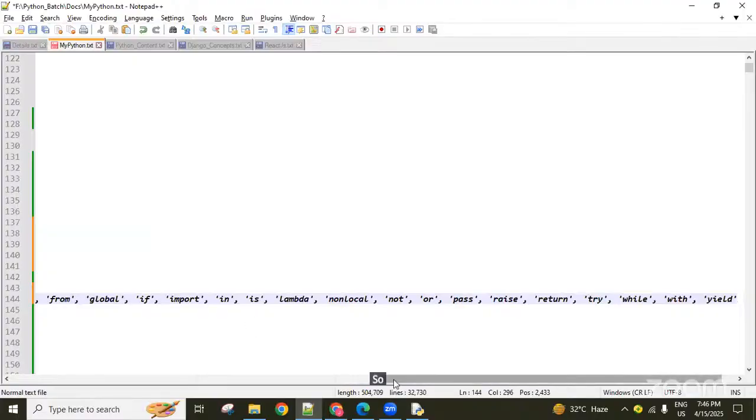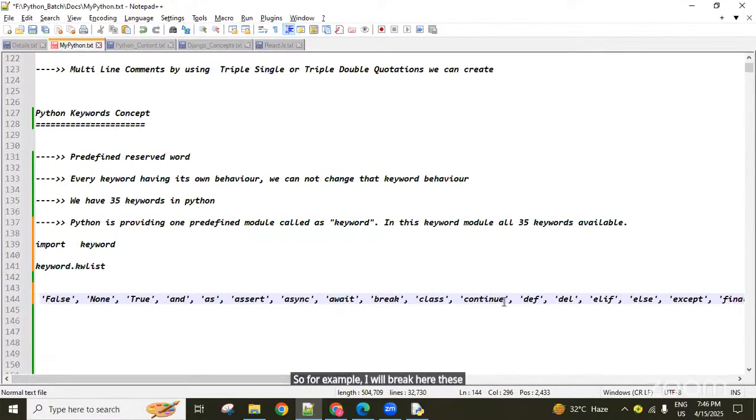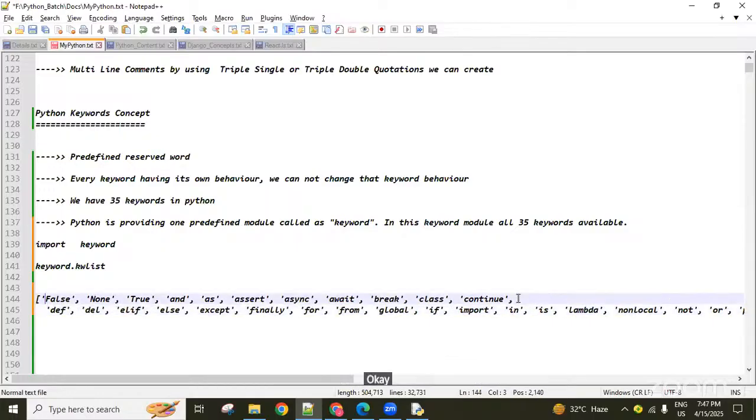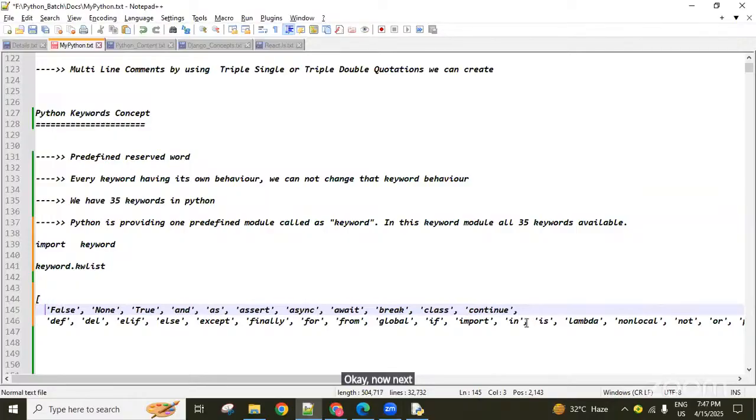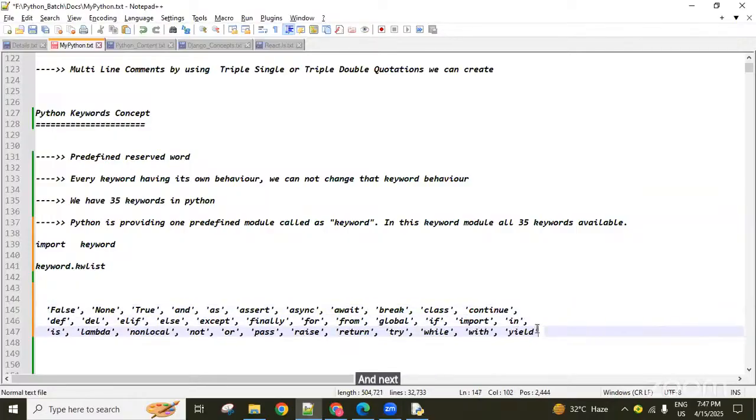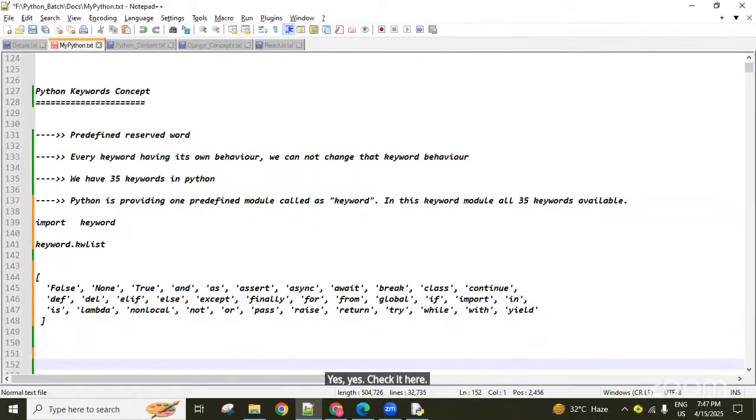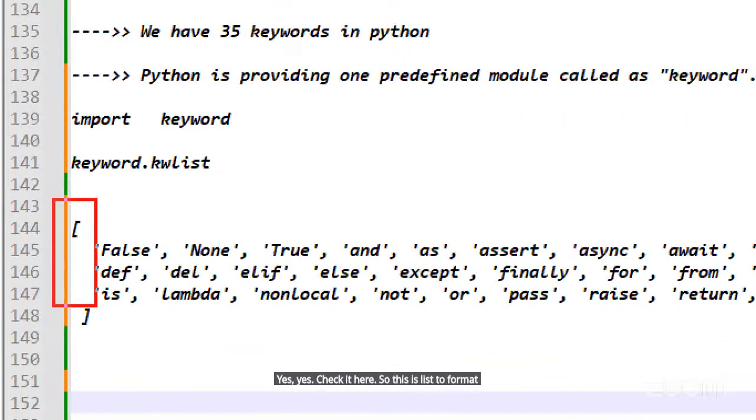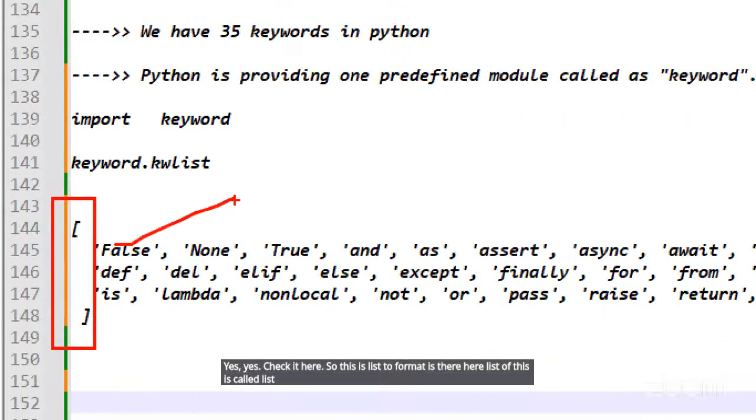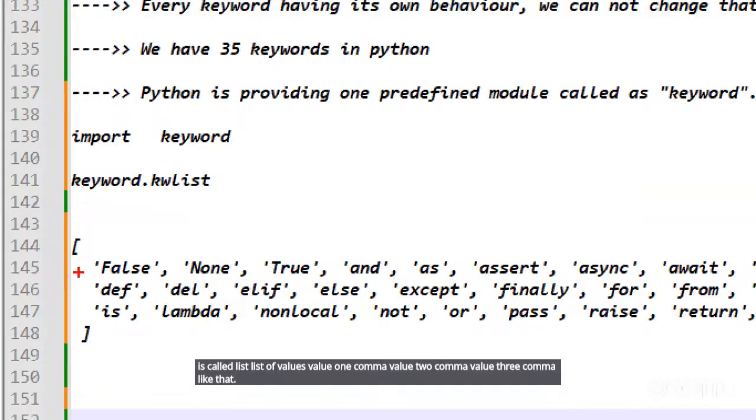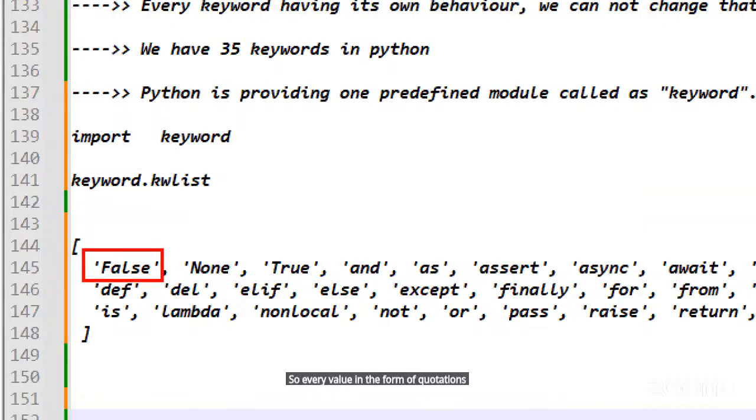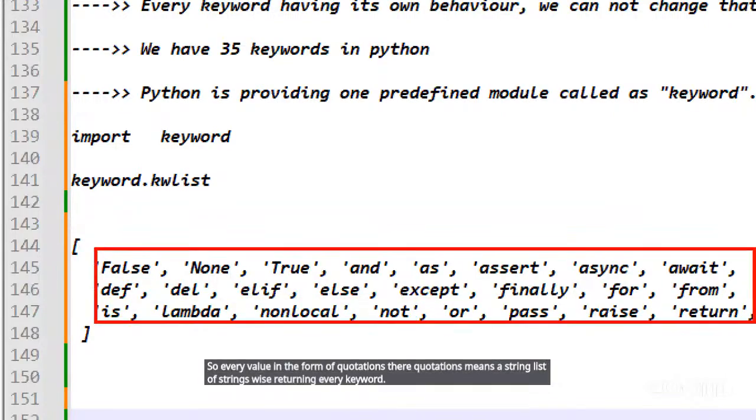For example, I will break these things up here. Now up to here, next this one, and next these things. Check it here, this is list format. A list of values: value 1, comma, value 2, comma, value 3, like that. Every value is in quotations. Quotations means a string. Every keyword is returned as a list of strings, remember it.